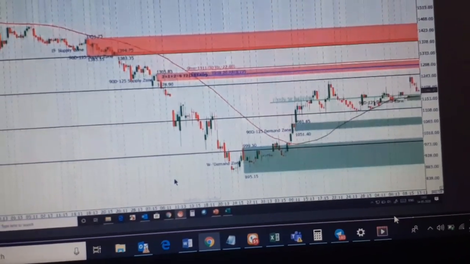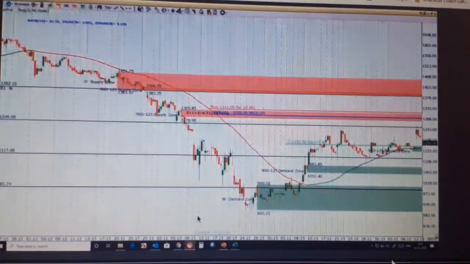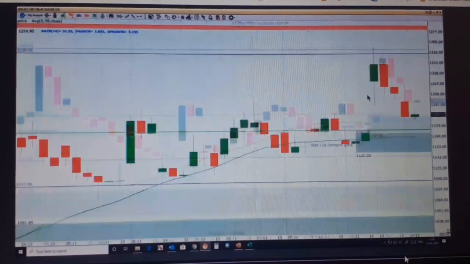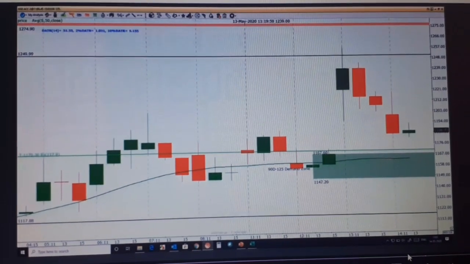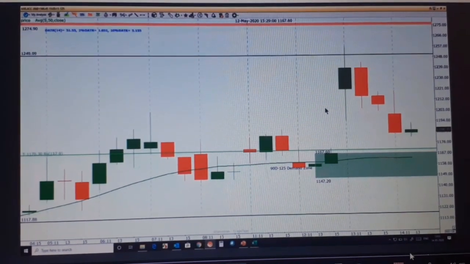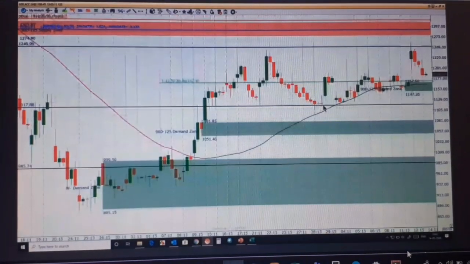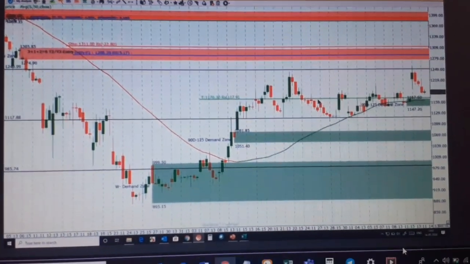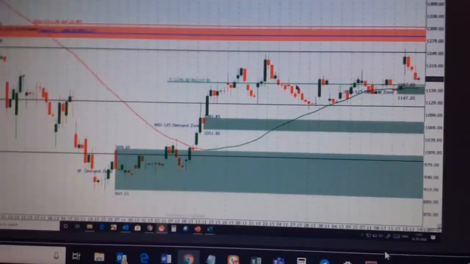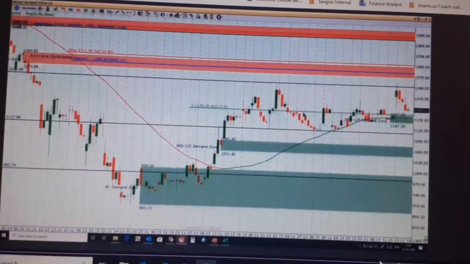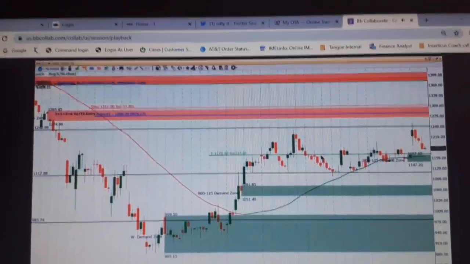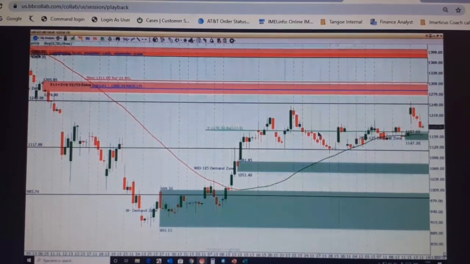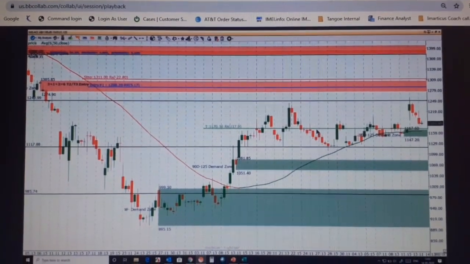ACC, before closure yesterday, where is the supply zone? Or is this a supply zone? This is not a supply zone. On the 75-minute chart, I told you first go for the 125-minute chart. If you want to get in anyhow, you're not wrong, I don't say you are wrong, you can also go, but that's the rule. First go to 125. If you are desperate to get entry, you go to a lower time frame, 75 minutes, a refining time frame for the weekly income trade, and take your trade.